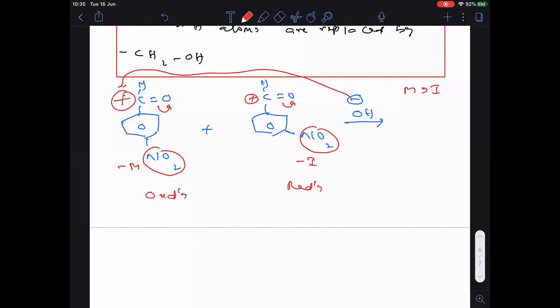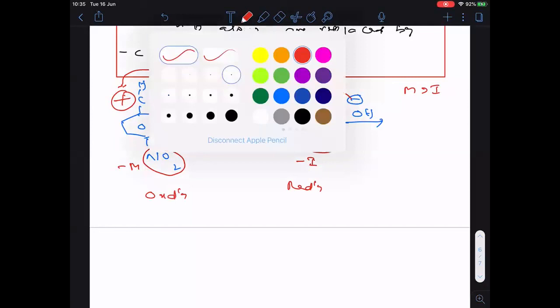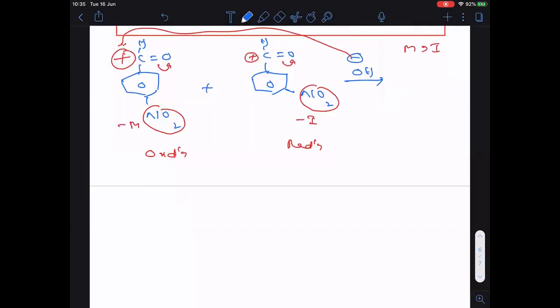Clear? Now, what are the products formed then? Oxidation product and reduction product. Okay. So, first of all, the oxidation product is this one, COOH at para position, NO2. Clear? Next, the reduction product I am writing here. In reduction we will get the primary alcohol, that is CH2OH, and here NO2. Clear everyone? So the first one is the oxidized product. This is the reduced product. Are you following?